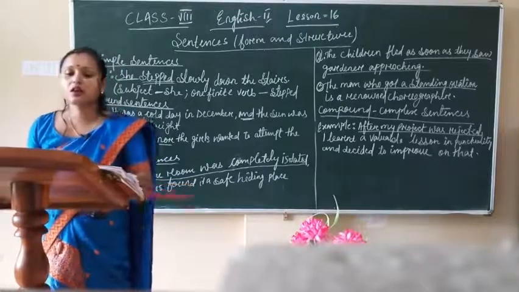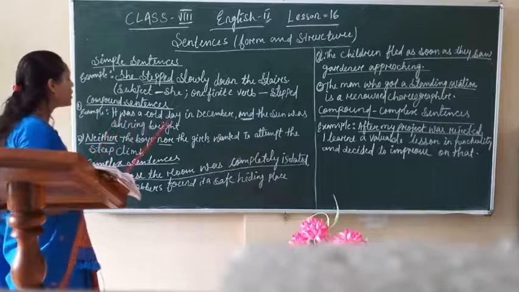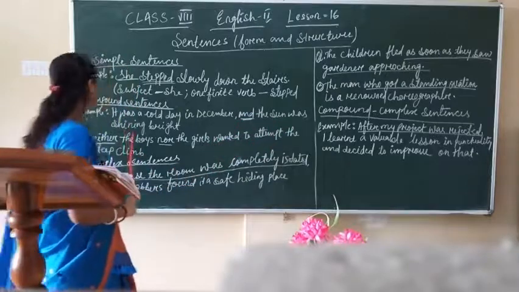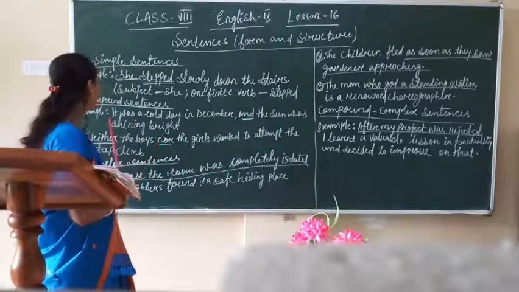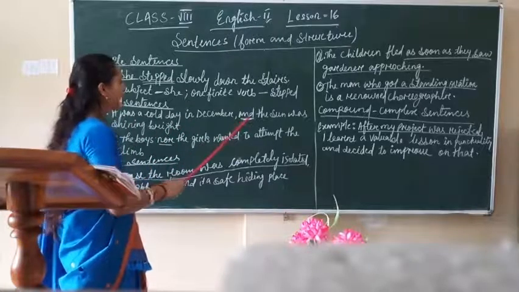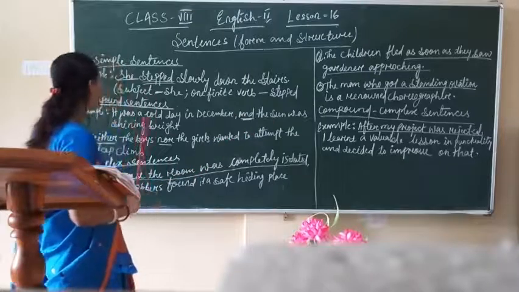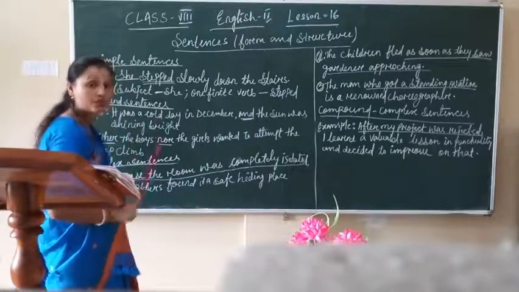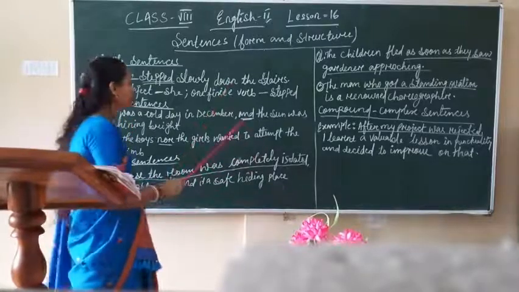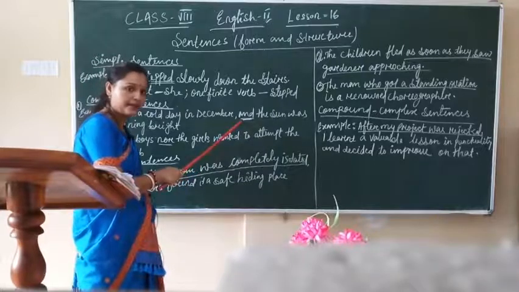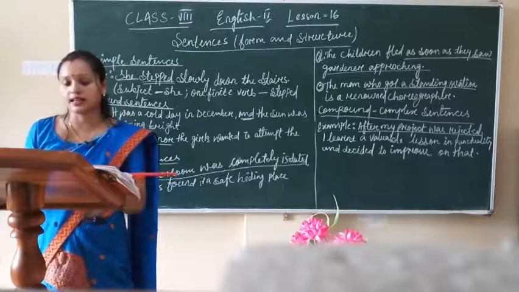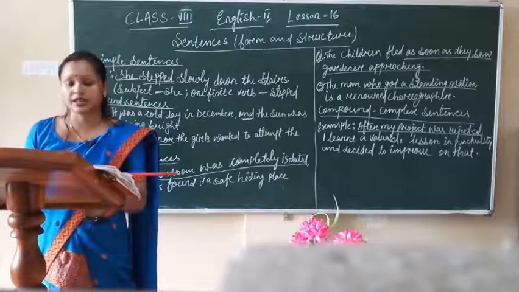So how does it come? For example, it was a cold day in December and the sun was shining bright. So in the example, what is given? These are two clauses which are joined by a coordinating conjunction, and the coordinating conjunction is what? And. Okay, clear?